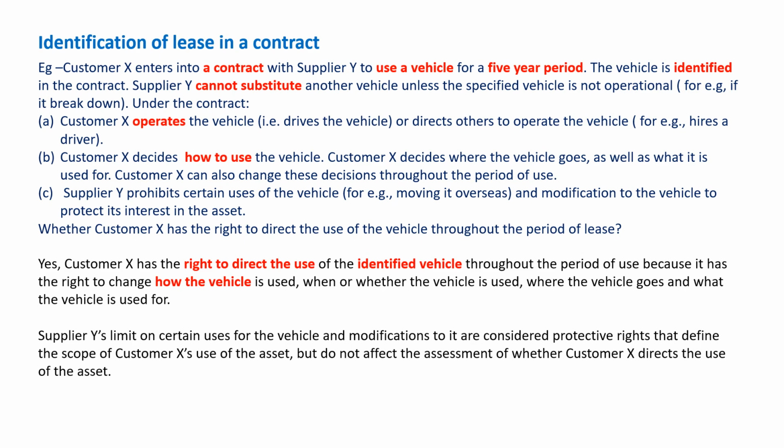How the vehicle is to be used also has to be decided by the lessee. And the most important part is that the substantial benefit from the asset will be consumed only by the lessee. So in this case, the contract is a lease contract. And because supplier Y has prohibited certain uses of the vehicle to protect its right on the asset, it will not change the definition of lease.